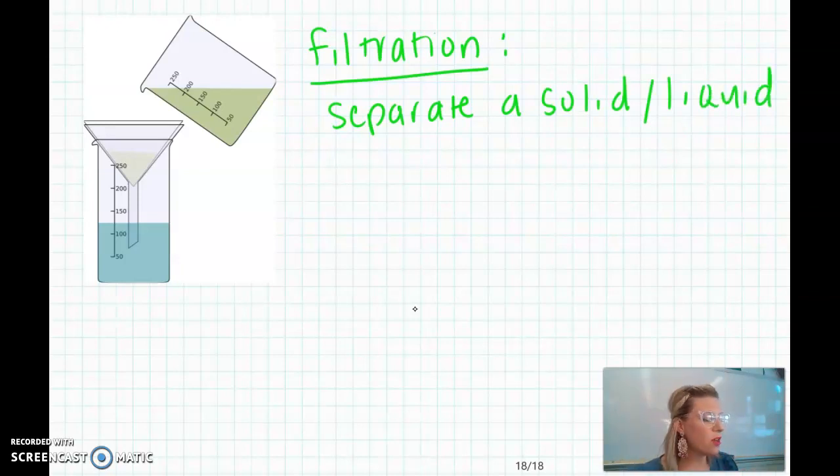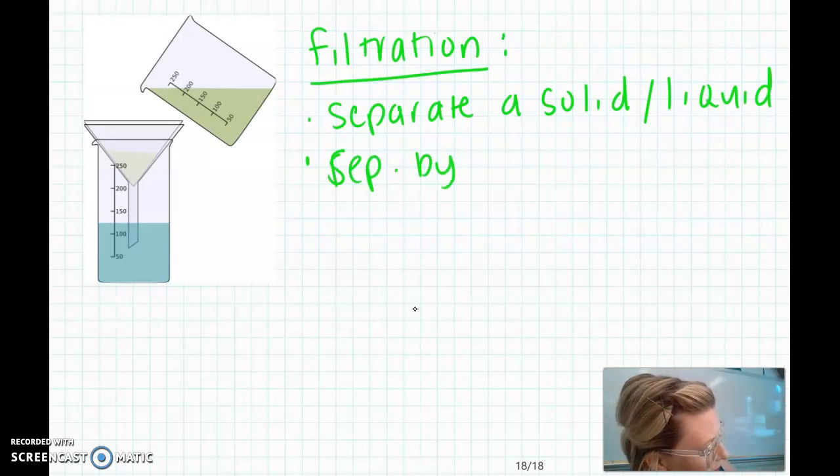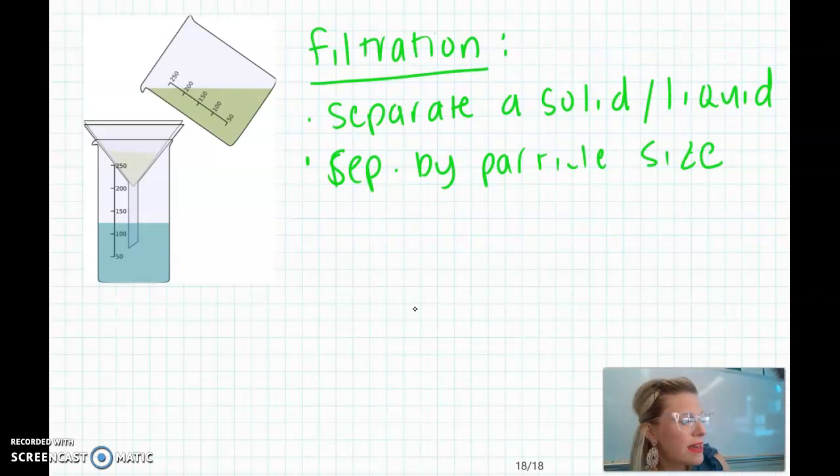And you might say to yourself, well, why this instead of decanting? Well, this actually does a better job. You're 100% going to be able to pour that in because the filter paper traps the particles based on particle size. So we also sometimes say that this is separation by particle size. Now I want to point out that if something is dissolved into something else, typically filtration will not work, because those dissolved particles are now so small that they cannot be separated by that filter.